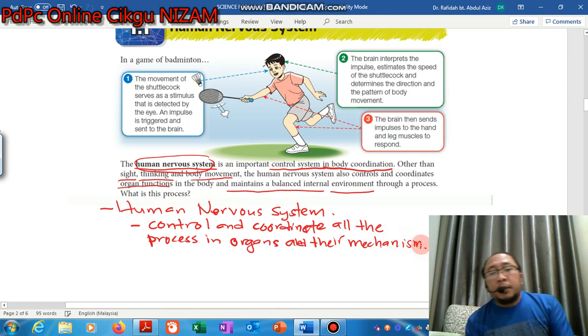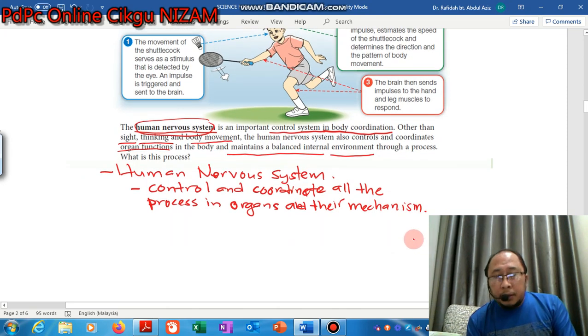Okay, so this is the most important thing about the human nervous system.